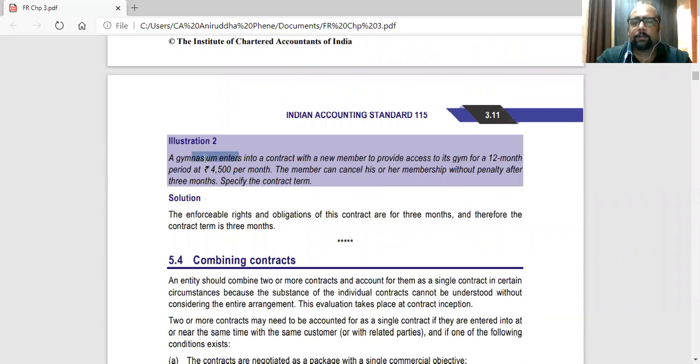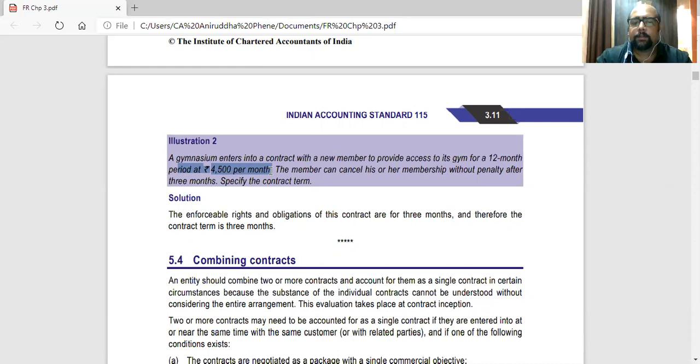The gymnasium, a gym, enters into a contract with a new member to provide access to its gym for a 12-month period at 4,500 per month. So normally, gym will enter into a contract with a member. That is also a contract only, where they are giving him a 12-month membership at 4,500 per month. So monthly he has to pay 4,500. Now they are giving him an option under the contract that member can cancel his or her membership without any penalty after 3 months. So the member has the option whether to continue or not after 3 months. If he continues, he will continue paying 4,500 per month.